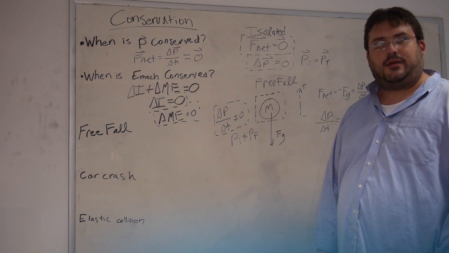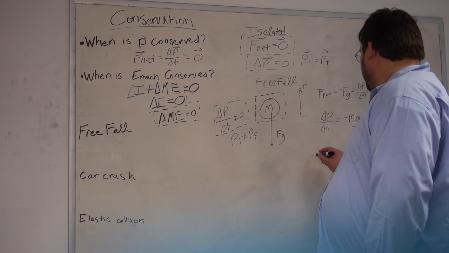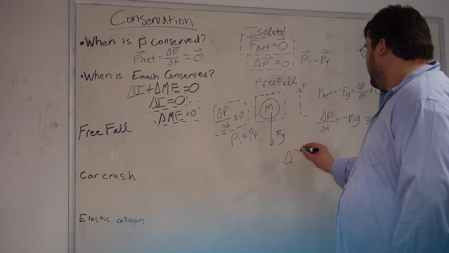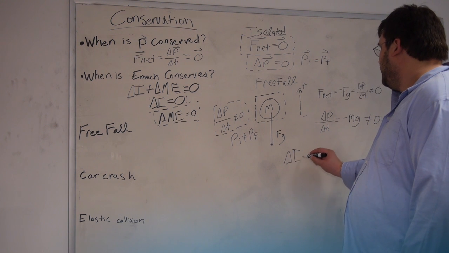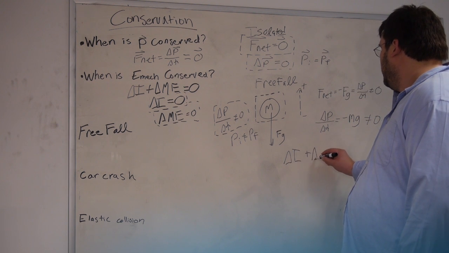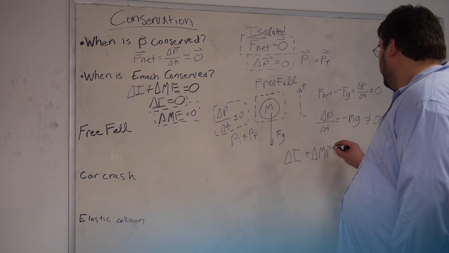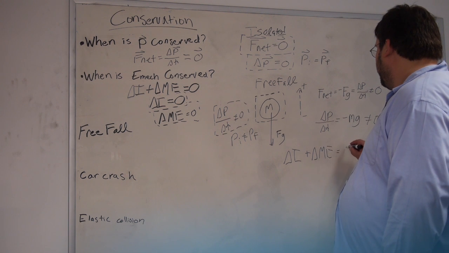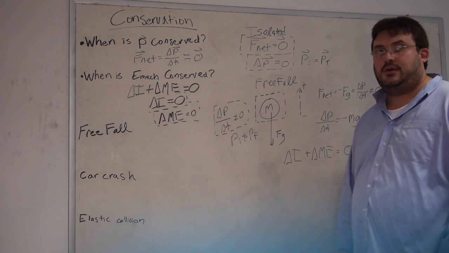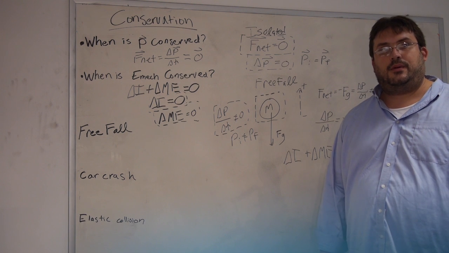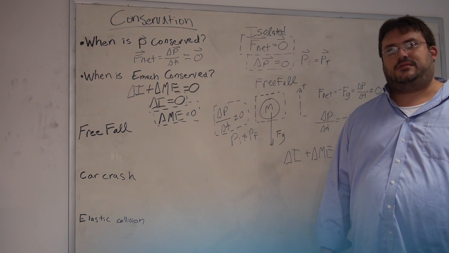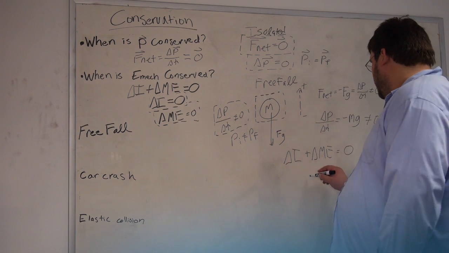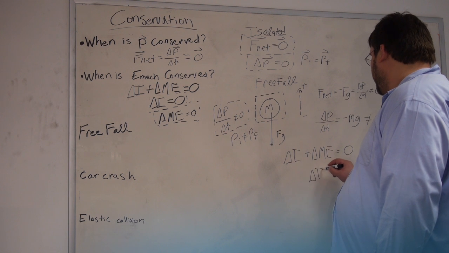What about mechanical energy? Well, let's write out our equation. Delta internal energy plus delta mechanical energy is equal to the change in total energy, which we know is 0. And now we have to ask ourselves, is there any reason why our delta I would be non-zero?